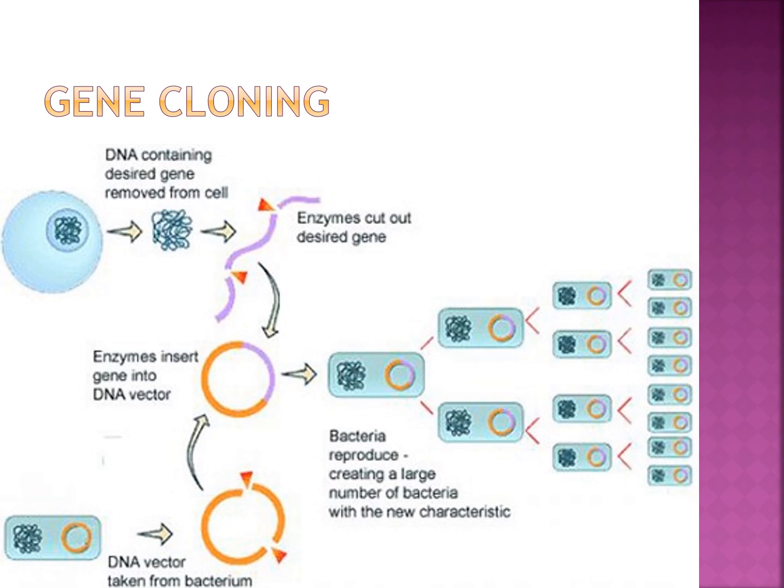Now fusing that cell with an enucleated egg. Remove the nucleus, and the nucleus from the cell enters into the egg. The egg fused with the cell makes an embryo.